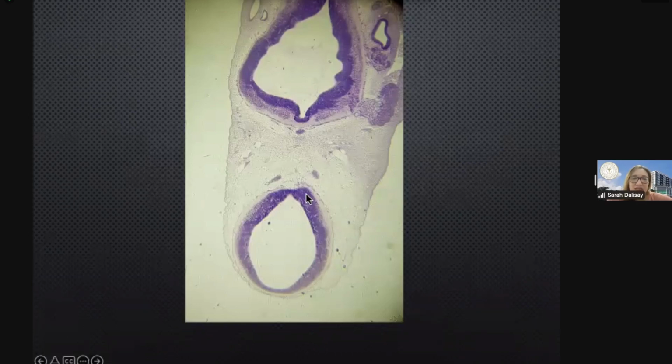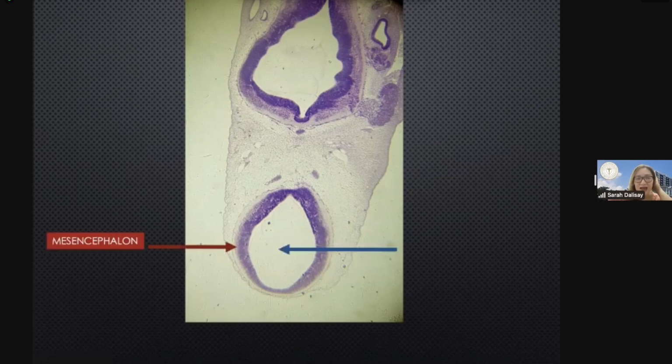Okay, so this is the mesencephalon, and the cavity within the mesencephalon is the one that connects the third to the fourth ventricle. That is, class, the iter or the cerebral aqueduct of Sylvius. So again, the cavity of the mesencephalon, class, is the iter or the cerebral aqueduct of Sylvius. Am I clear? Yes po. Very good. So the iter again connects the third ventricle to the fourth ventricle. If you remember, the third ventricle is the cavity of the diencephalon.